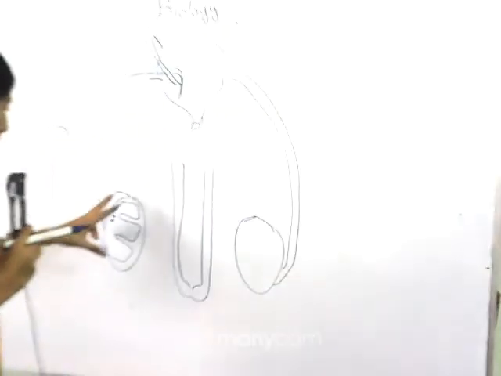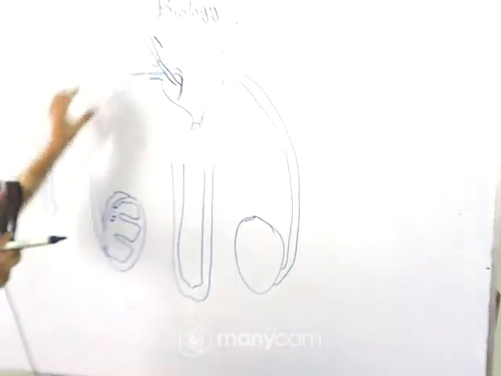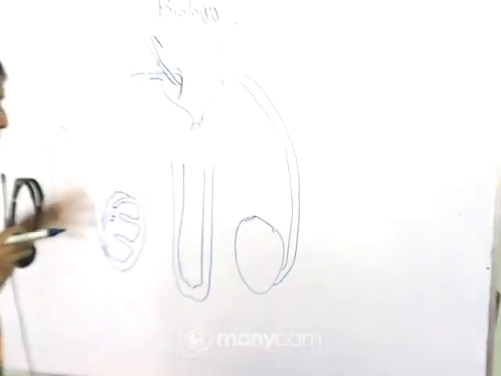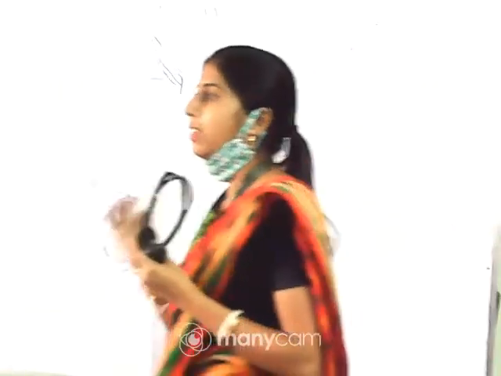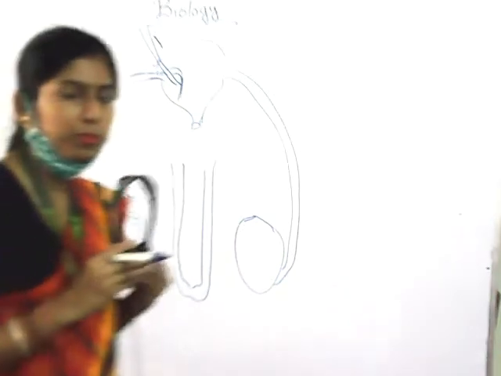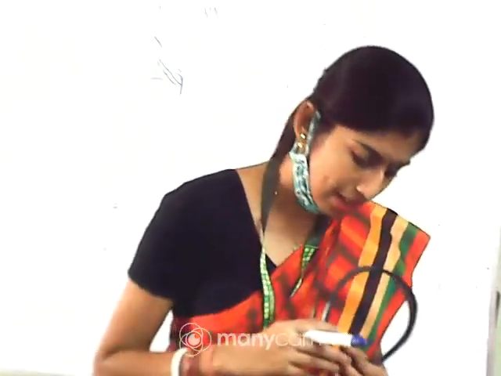So these are the different ductus systems in case of male. That is why they come under the accessory ducts. That means they do not perform the main function of the production of the sperm, but they are helping in the passing or movement of the sperm. That is why these are considered as accessory ducts.